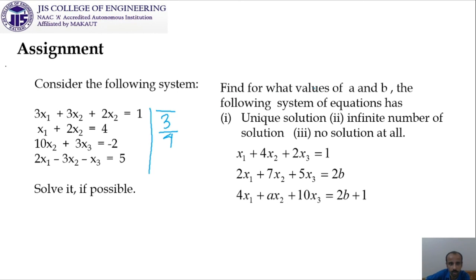And the second problem as an assignment is very important. The problem we have discussed just before the last discussion, that our target is to find out the values of A and B such that this system is going to have unique solutions, sometimes infinite number of solutions, and no solutions. So these are the assignments you have to solve.